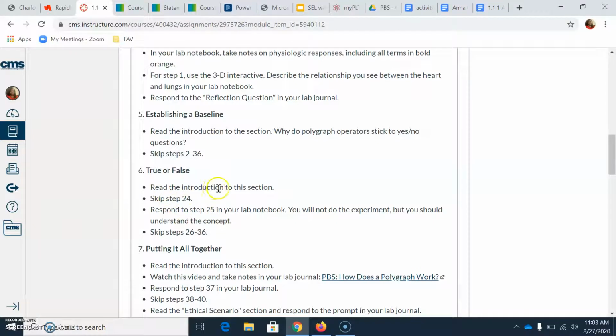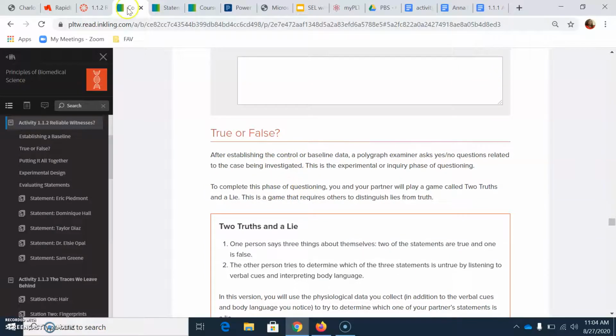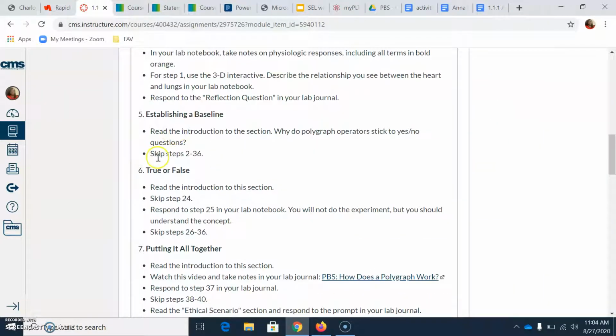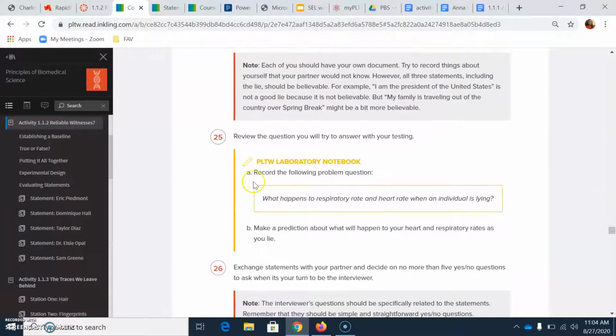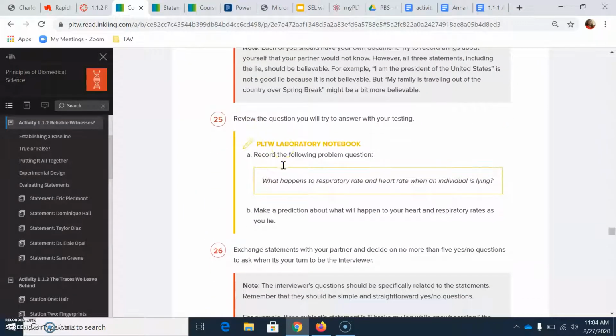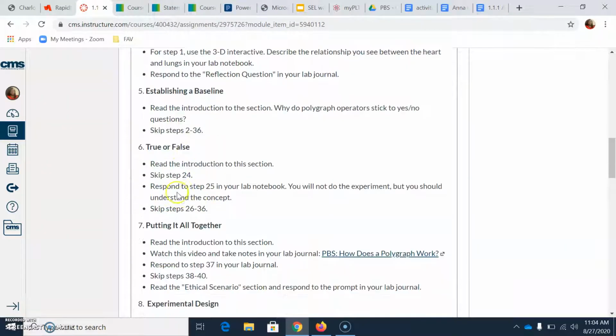it says read the introduction to this section. So you're going to read the introduction, which is here. Then it says skip step 24 and respond to step 25 in your notebook. Step 25 says record the following problem question: what happens to respiratory rate and heart rate when an individual is lying? You will answer that, and then you will also make a prediction about what will happen to your heart and respiratory rate as you lie. So that's what you would answer for step 6.